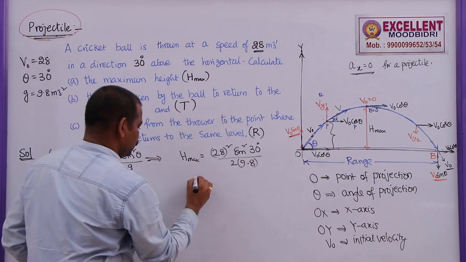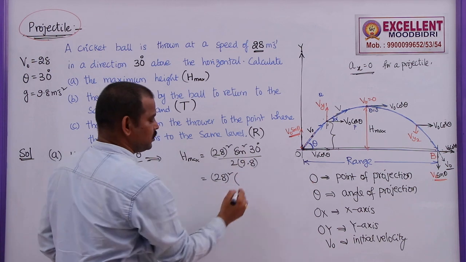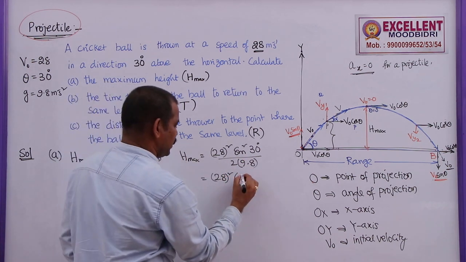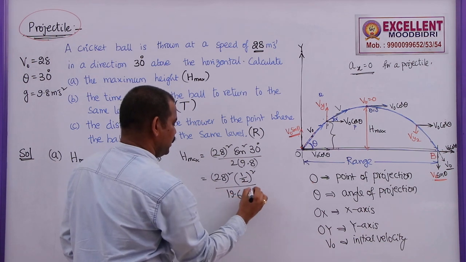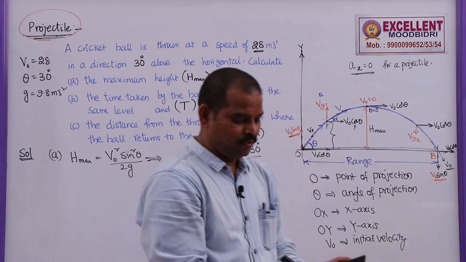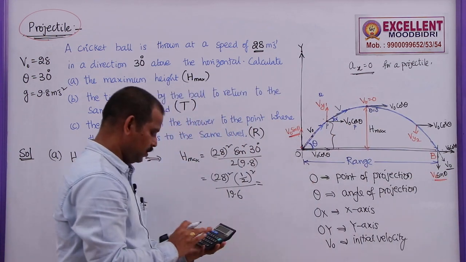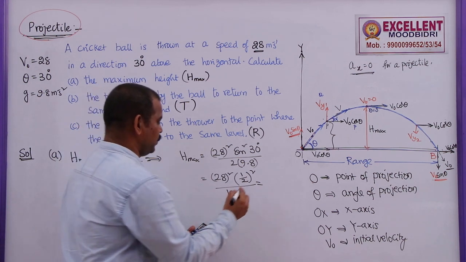Here, this is 28 square into sin 30, which is 1 by 2, whole square, by 19.6. You can solve these problems by using calculators in PUC. So, 28 into 28 will be 784.